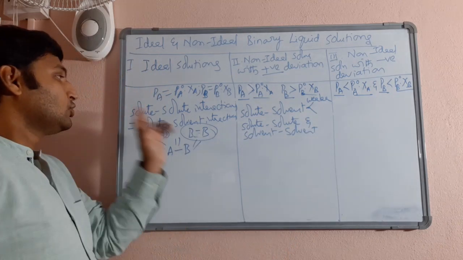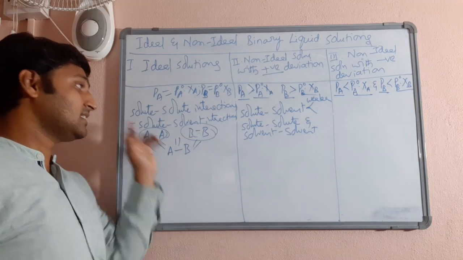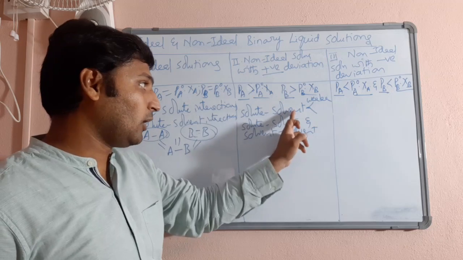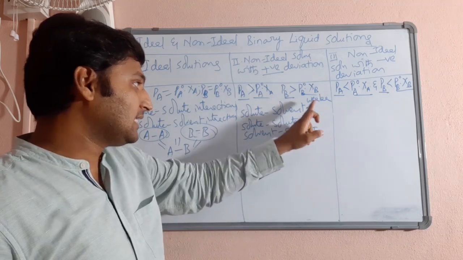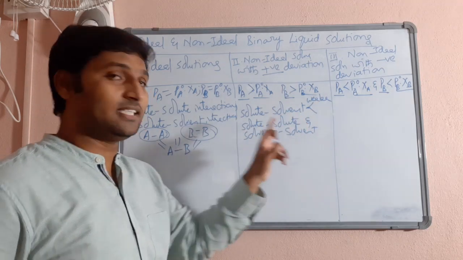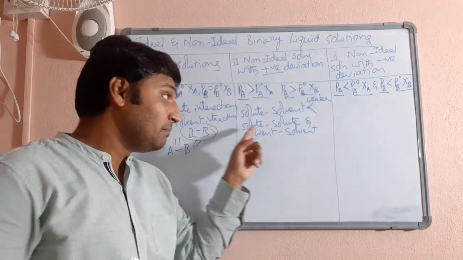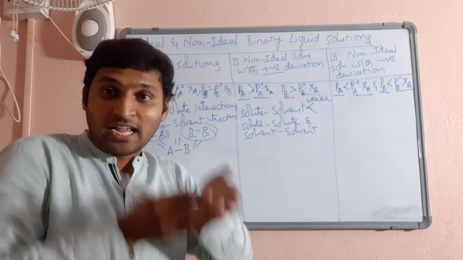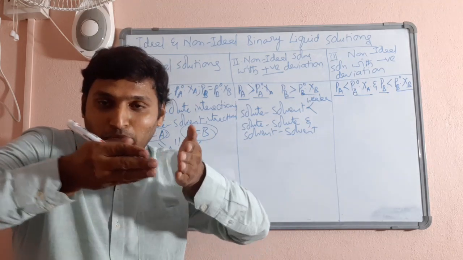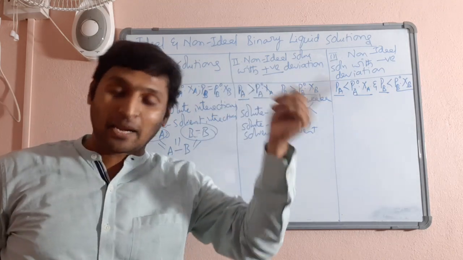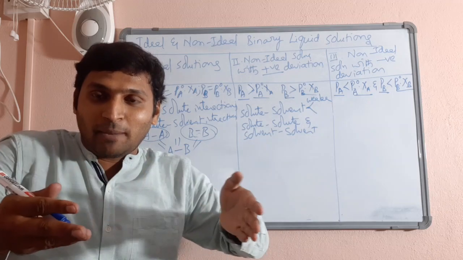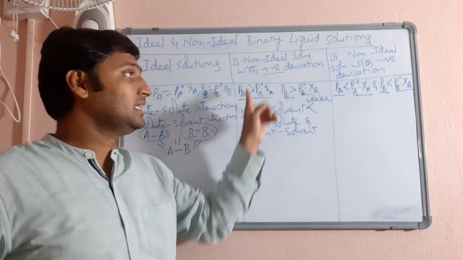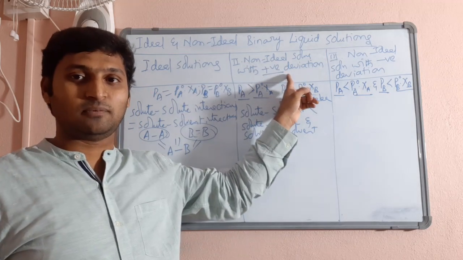So here solute-solute and solvent-solvent interactions are same as solute-solvent interactions. Whereas here solute-solvent interactions must be lesser than solute-solute and solvent-solvent interactions, meaning after mixing the attraction should become weak. Meaning the particles should relatively be more independent than previous. When they become more independent than previous, they exhibit more partial vapor pressure than expected. Then they exhibit positive deviation.